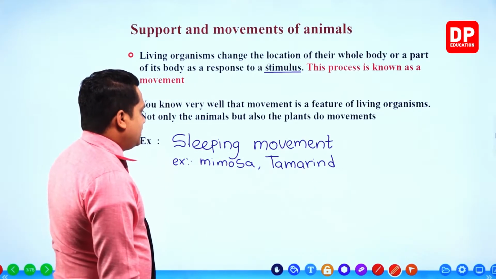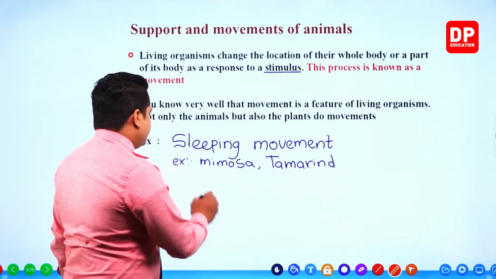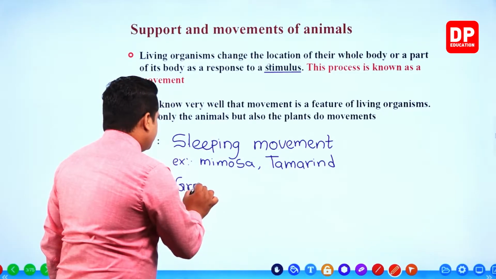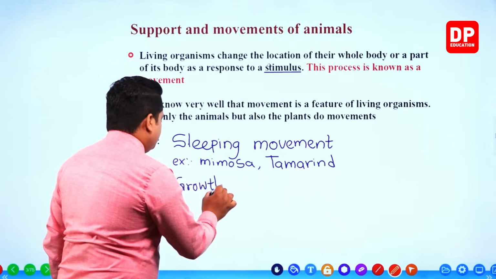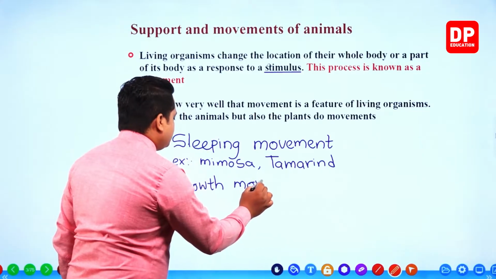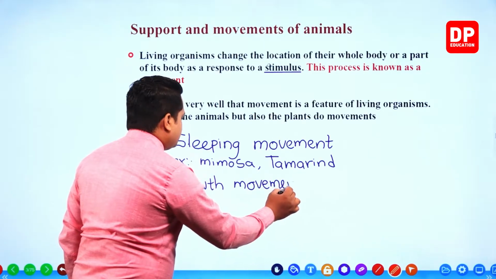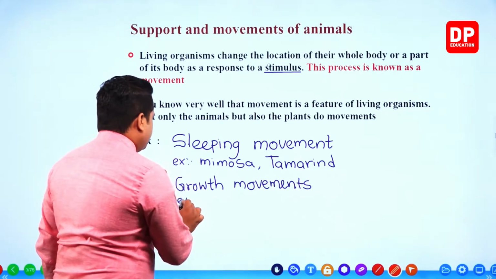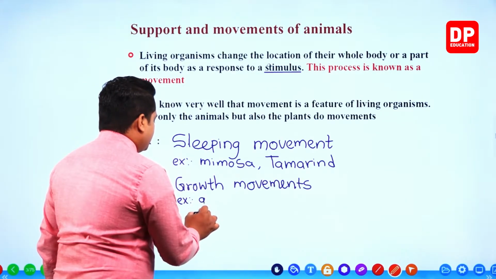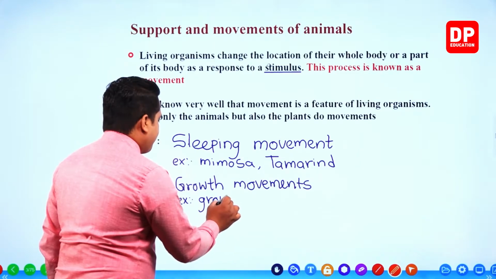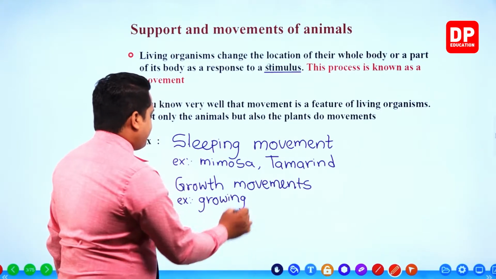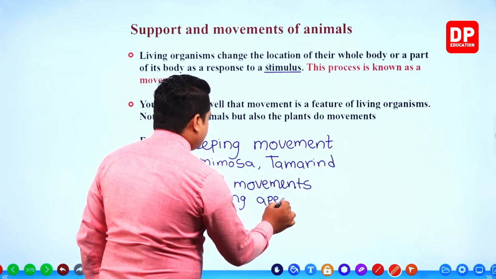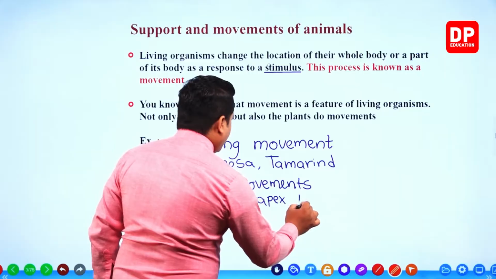Tamarind. Then, my dear children, growth movements. Example, growing apex towards light.